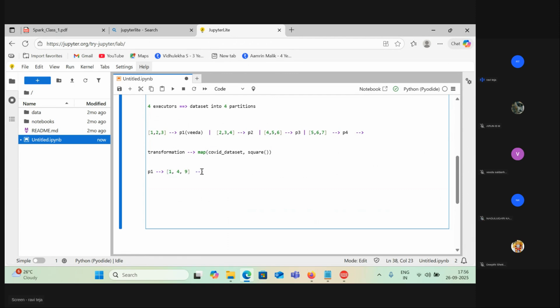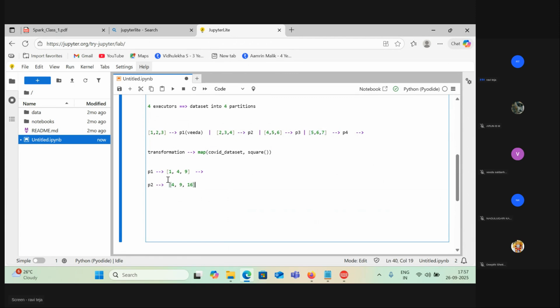At the same time, the other guys will also do their transformation, which we gave them. Now Karthik will come here and say 4, 9, 16. While Veda is telling these numbers, Karthik might have already calculated this partition too, and Arun might have calculated these values, and Deepthi might have calculated these values. You're doing it in parallel, not one by one. Maybe Veda spoke first, but you already did the calculation in your mind. So that's how these things work in real time.